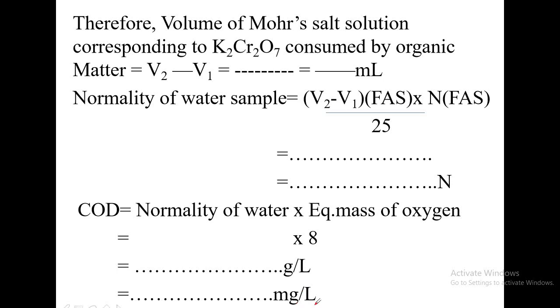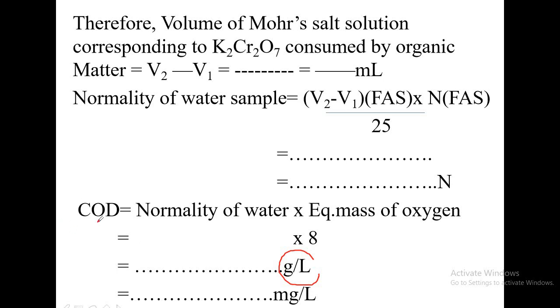Then you are doing COD, that is chemical oxygen demand, which is actually to be expressed in milligrams per liter. First we calculate in grams per liter, using the formula: normality of water sample multiplied by the equivalent mass of oxygen. Normality of the water sample you will get here, substitute that value, then multiply by the equivalent mass of oxygen, that is nothing but 8. So you will get the chemical oxygen demand as this much gram per liter.